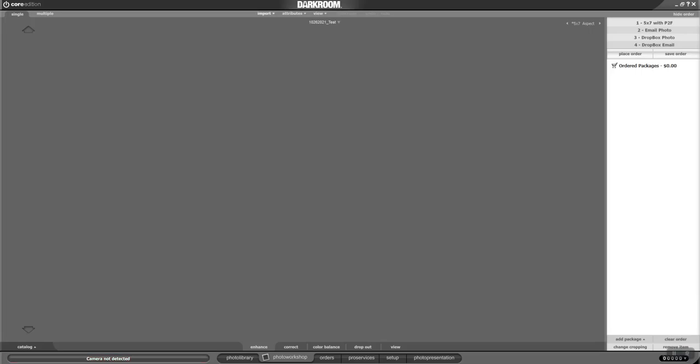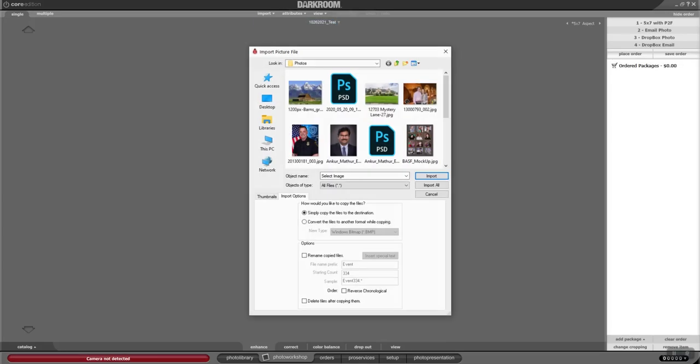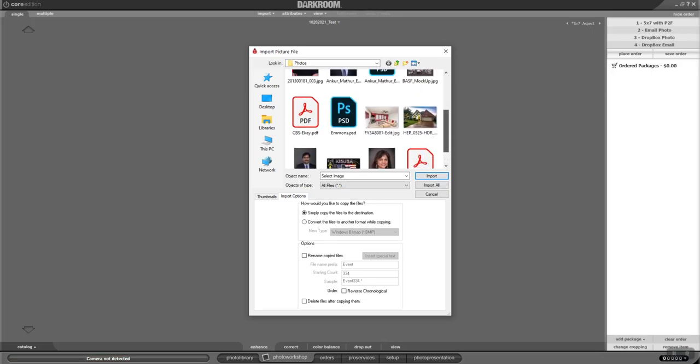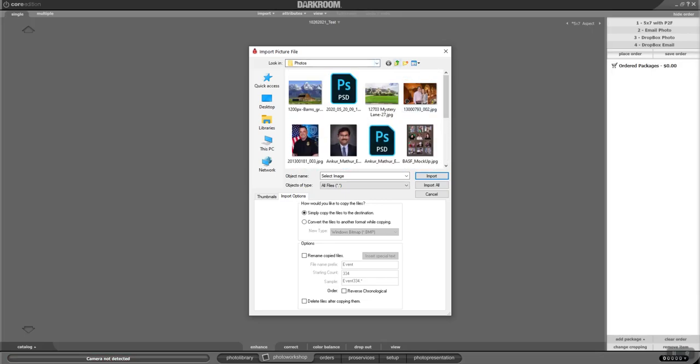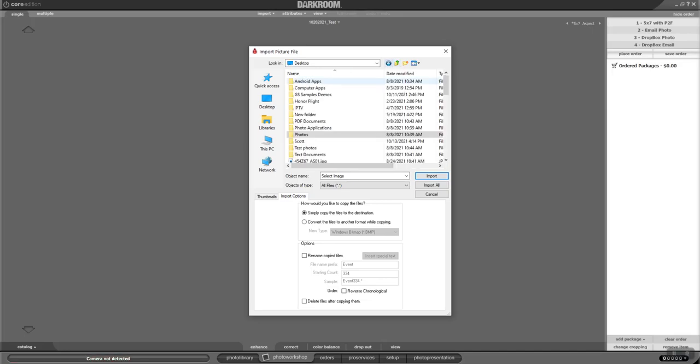I'm going to go ahead and import some pictures. This is how we do some golf tournaments. And if you're just walking around taking candid photos and we're going to put them online or let people purchase them or do a digital download or whatever, this is a way that you import pictures into it. So you just go to import. You find the directory where your pictures are located. I'm going to find some better pictures.